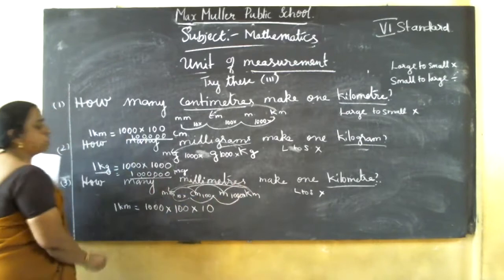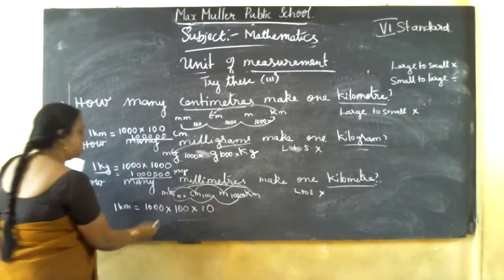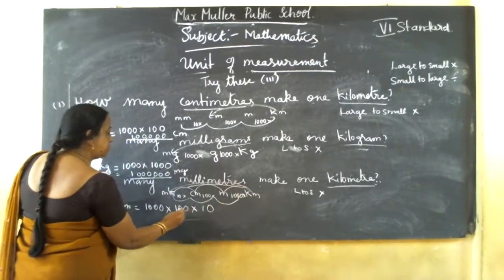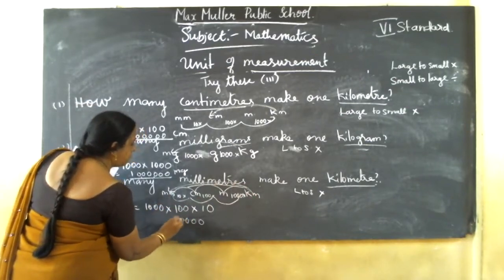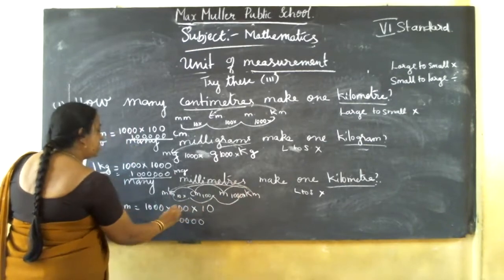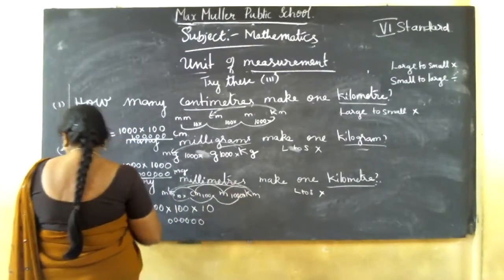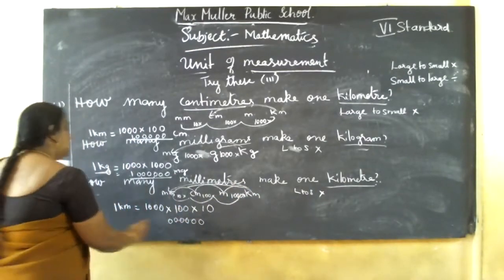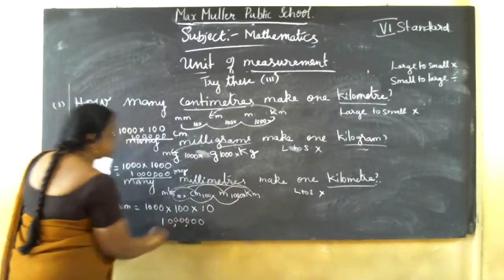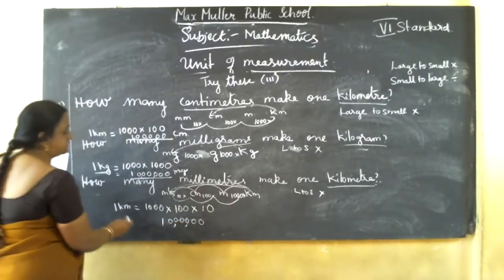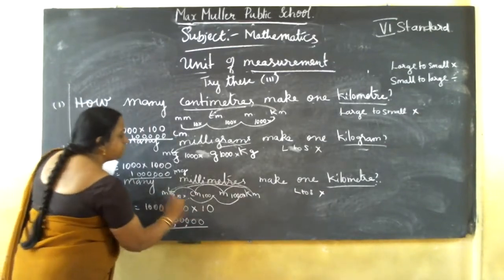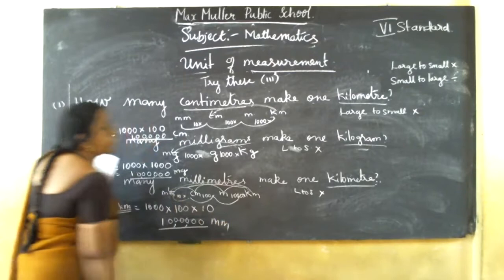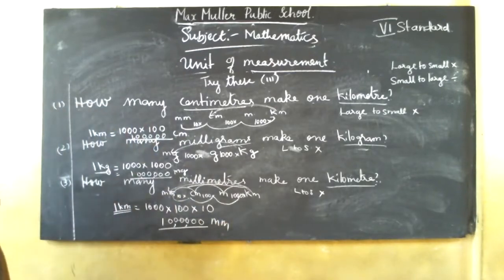Totally how many zeros? 1, 2, 3, 4, 5, 6 zeros. So 1 kilometer equals 10 lakh millimeter. Got it? That is how to convert one unit to another unit.